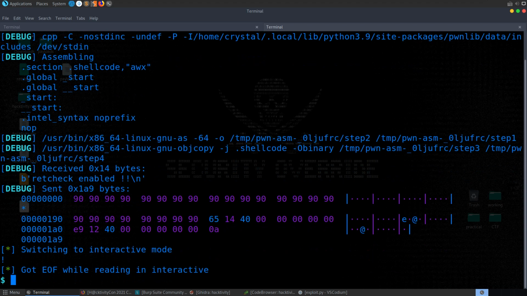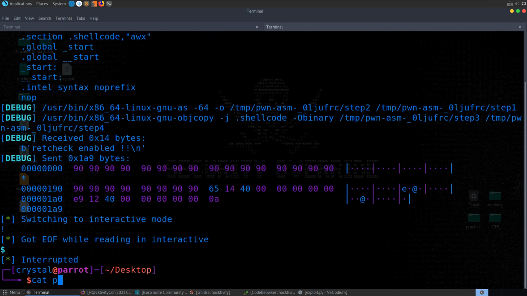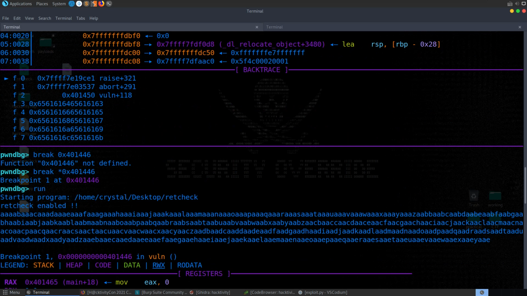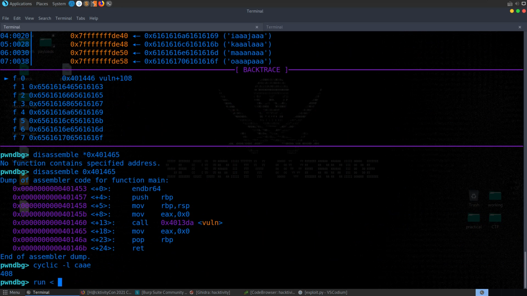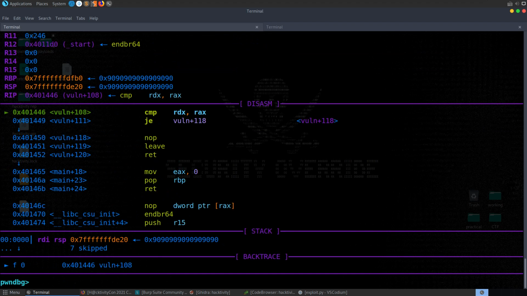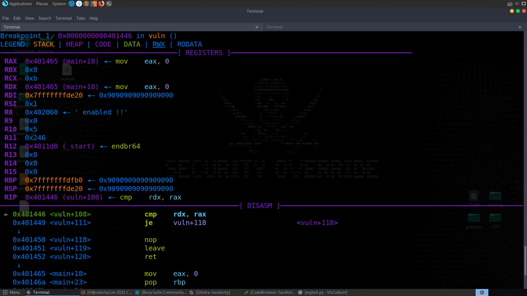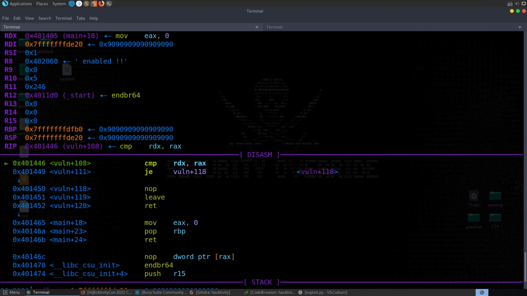Let's have a look now. We've got this payload because we saved that to a file. So now what I can do is go over here and run this again, but send in that payload. And you'll see that we hit our breakpoint because we've still got a breakpoint in at this comparison. Now we want to make sure that these match. And you can see here it does. We've got the same value in RDX and the same value in RAX. So that's our canary.